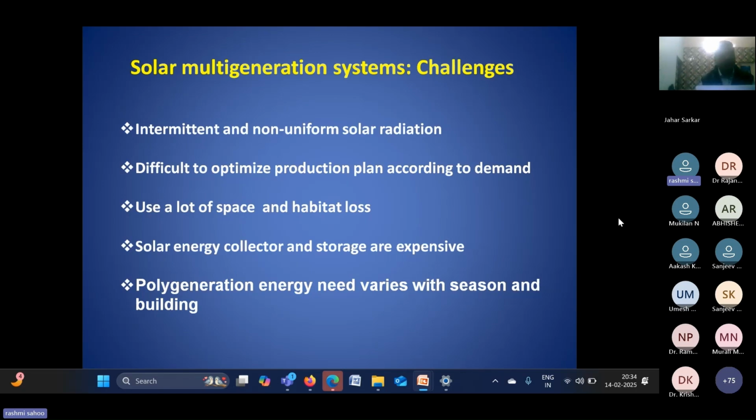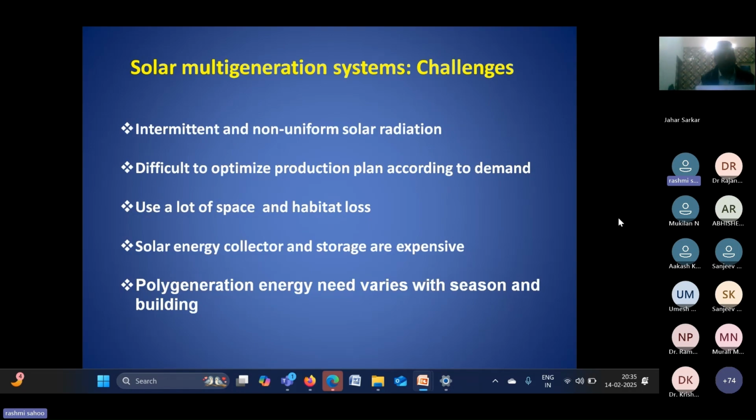design a system, it will be designed based on the mean operating condition, which is basically the design condition. But the ambient temperature is changing, solar radiation is changing, so everything is changing. So how can we operate this system for a mean operating condition? That is basically the off-design condition. The system mostly runs at off-design condition, and when any system runs under off-design condition, we get lower performance, obviously.